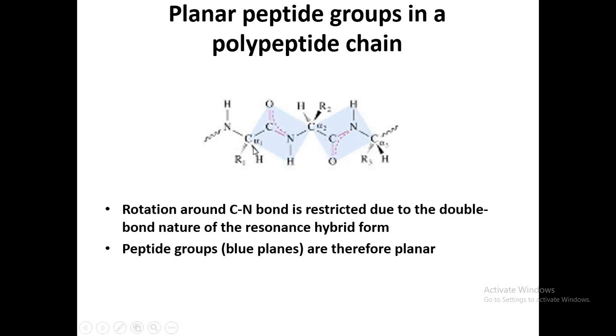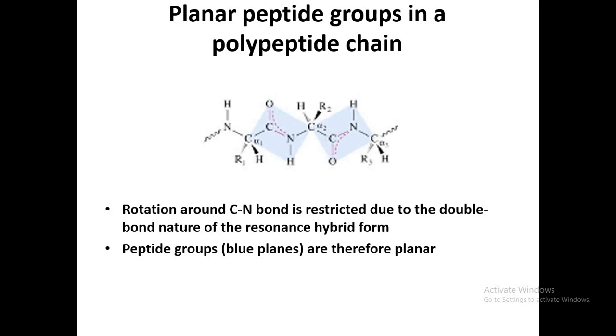However, the bond formed between C alpha and C, the psi bond, and the phi bond formed between N and C alpha have free or flexible rotation.